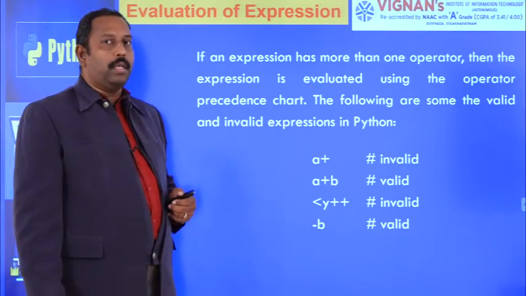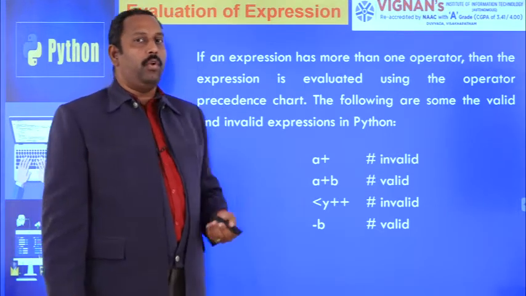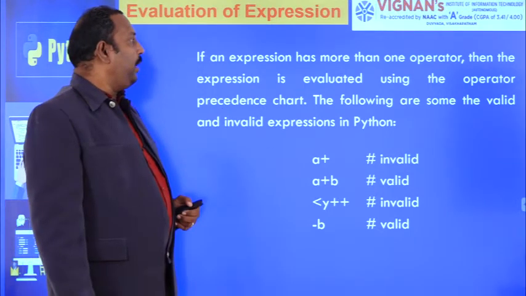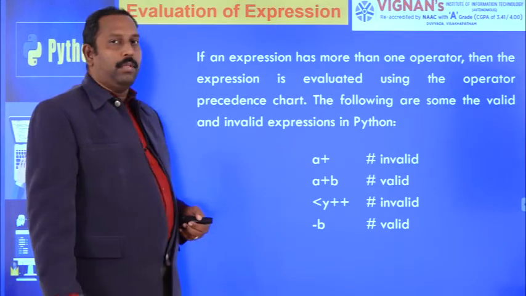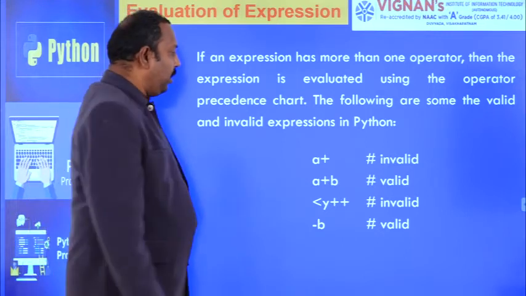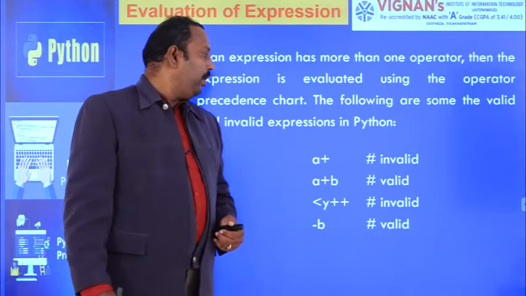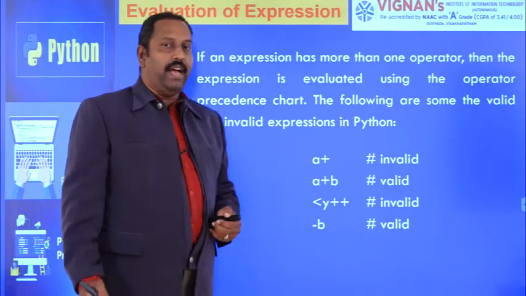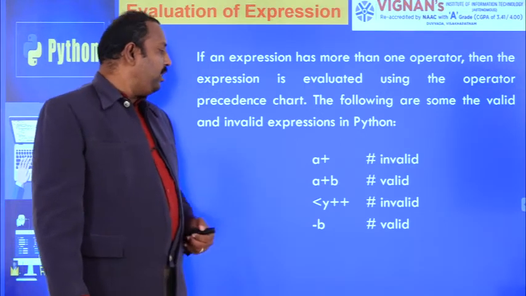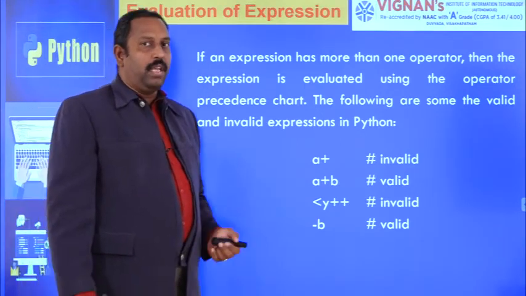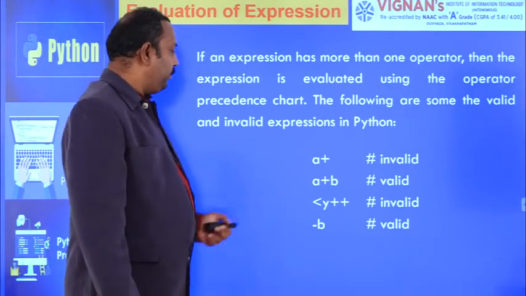Before going to operator precedence, you must know the priority of operators. Then only we can evaluate the expression. For example, these are the valid and invalid examples of expressions in Python. A plus B is invalid because A plus B is not allowed in Python. A plus B is a valid expression, and less than Y plus plus is invalid, and minus B is a valid expression in Python. These are the valid and invalid examples in Python.